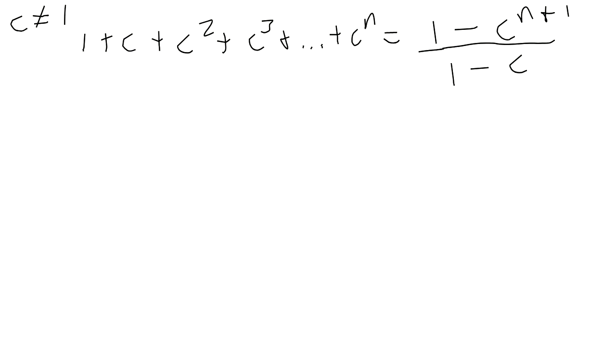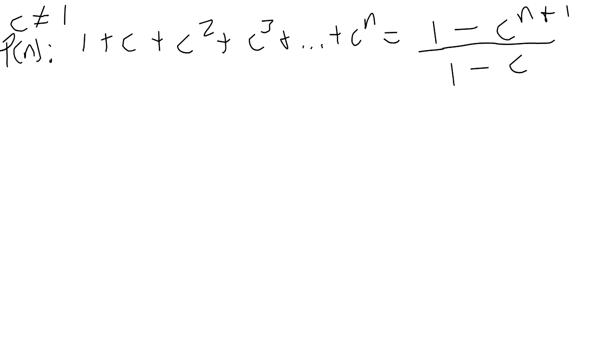Yes. All right. So remember this, we are going to use this as our P of n. Let's write the P of n right here. That is our statement: 1 plus c squared plus c cubed plus and so on is equal to 1 minus c to the n plus 1 over 1 minus c. That is our statement, P of n.